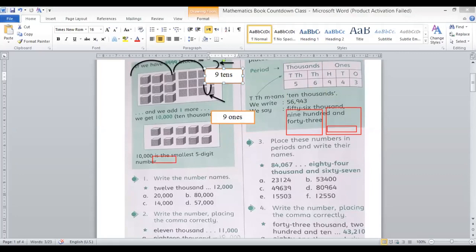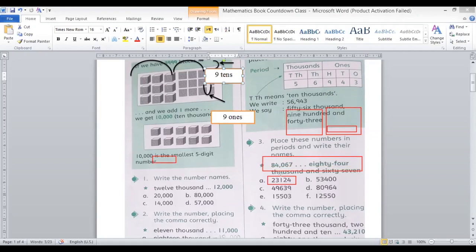Where is the rectangle? 23,124. So start from 4. How many ones here? 4. How many tens? 2. How many hundreds? 1. So after 3 digits, you have to put a comma, and then look at this example.